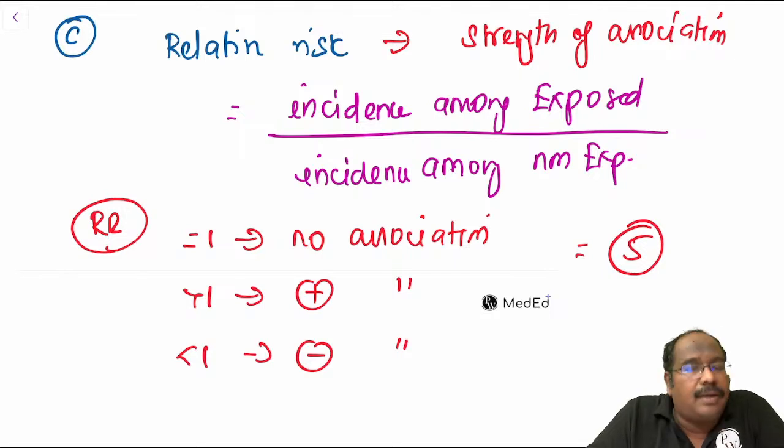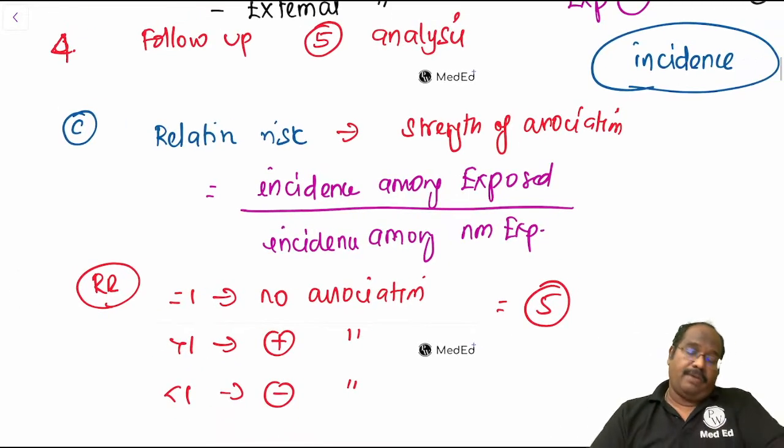What do you mean by that? That means you can say that smokers are 5 times more likely to develop lung cancer when compared to non-smokers. That is the interpretation. Okay, fine.